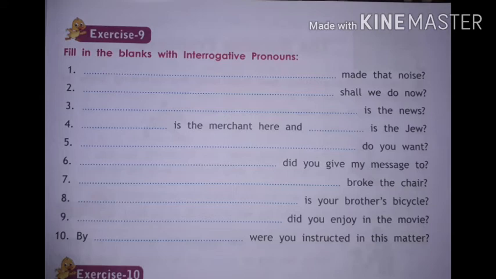Number 6. Dash did you give my message to? Whom did you give my message to? Write whom. Whom for person. Number 7. Dash broke the chair. Who broke the chair? Some person is there, so write who. Number 8. Dash is your brother's bicycle. Which is your brother's bicycle? Non-living thing, write which.